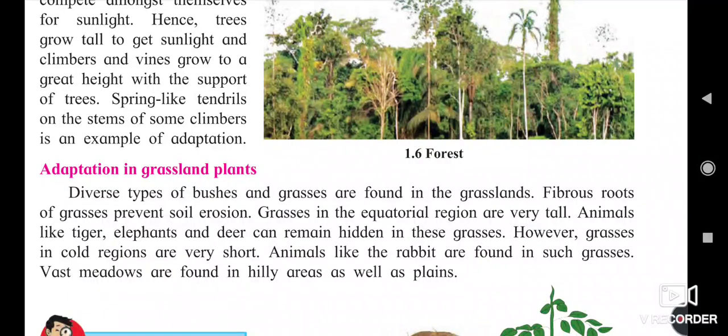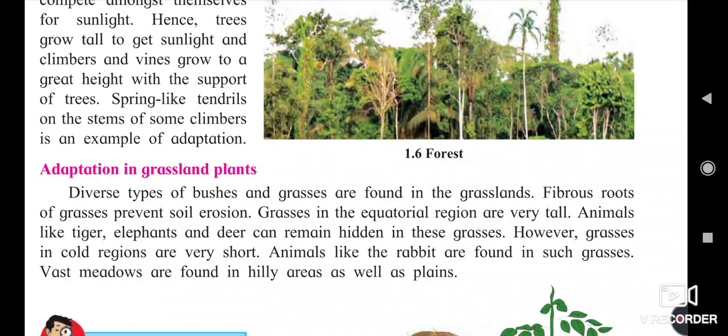It holds the soil firmly, so the soil does not erode due to heavy rainfall. The grasses in the equatorial regions are very tall. Animals like tiger, elephant, and deer can remain hidden in these grasses. This type of plant also helps animals survive in the jungle.